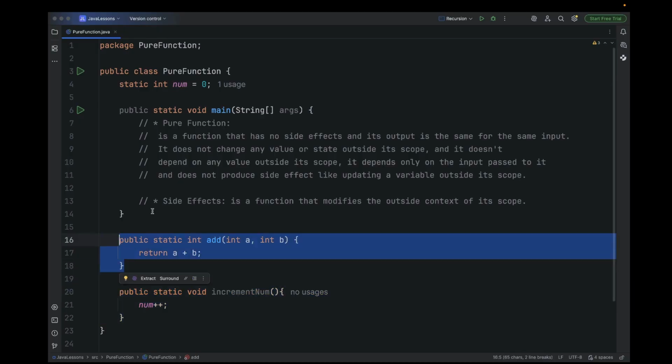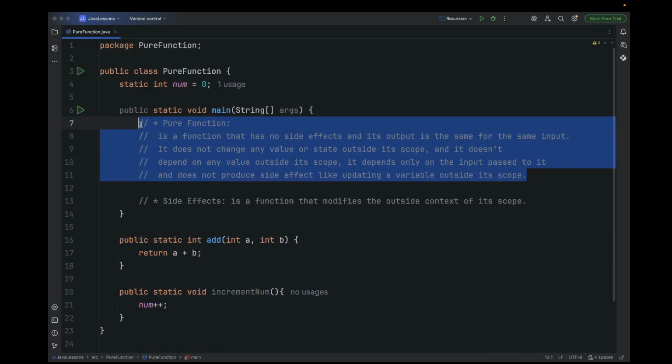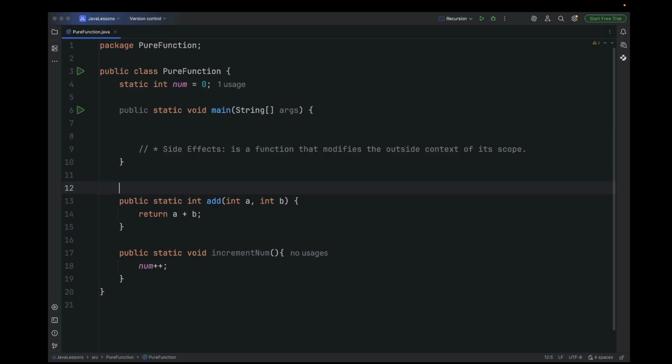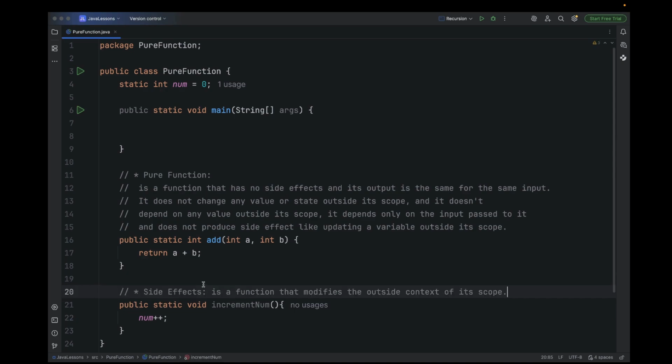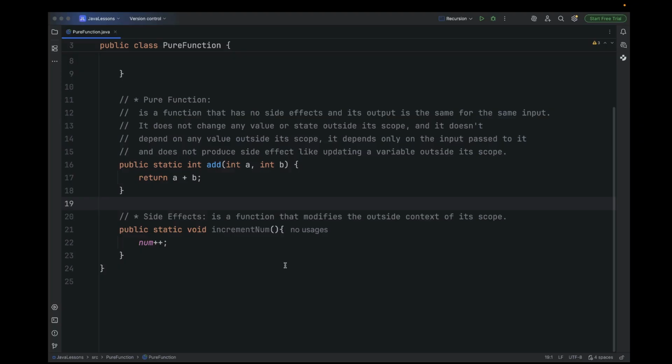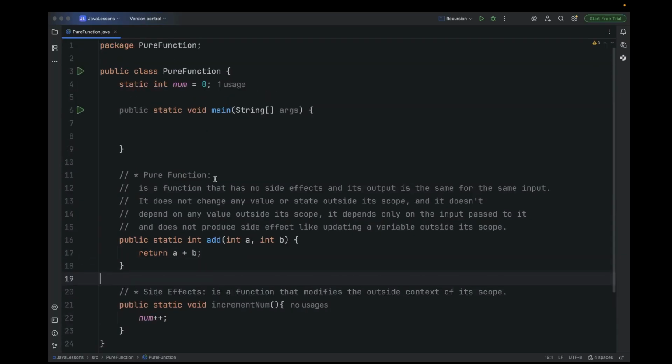So to recap again, a pure function is a function that has no side effect. That is a simple definition. And its output is the same for the same input. Whereas a side effect is a function that modifies the outside context of its scope. And that is the difference between a pure function and a side effect.